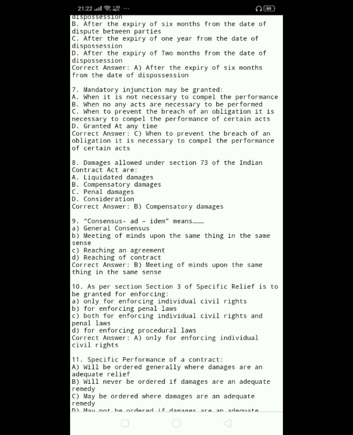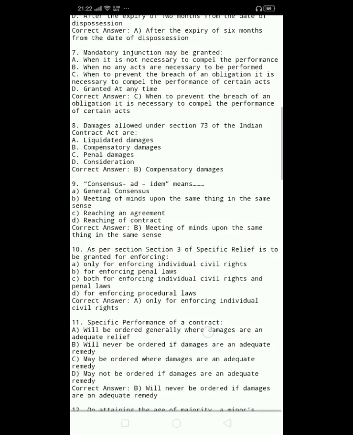8. Damages allowed under Section 73 of the Indian Contract Act are A. Liquidated damages. B. Compensatory damages. C. Penal damages. D. Consideration. Correct answer, B. Compensatory damages. 9. Consensus ad idem means A. General consensus. B. Meeting of minds upon the same thing in the same sense. C. Reaching an agreement. D. Reaching of contract. Correct answer, B. Meeting of minds upon the same thing in the same sense.